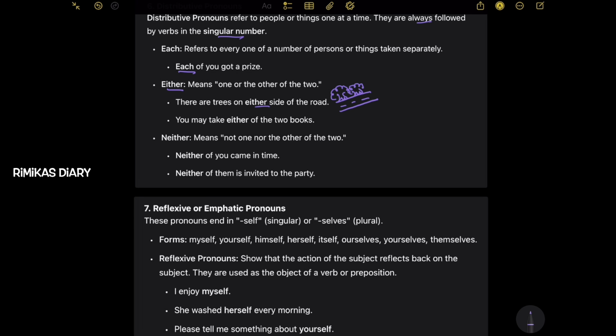So you're not sure which side it is, so you're saying either side of the road. Then they'll know the trees are on one side of the road. You may take either of the two books. So there are two books, and I'm saying that you may take either of the two books. So you could get one book or the other book.